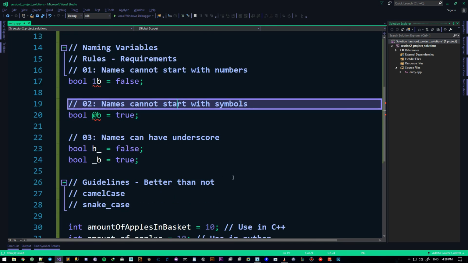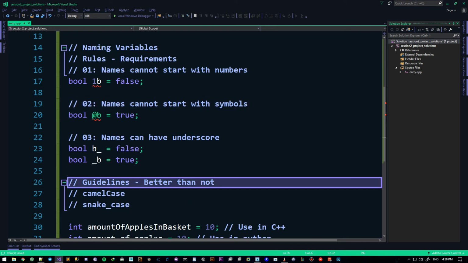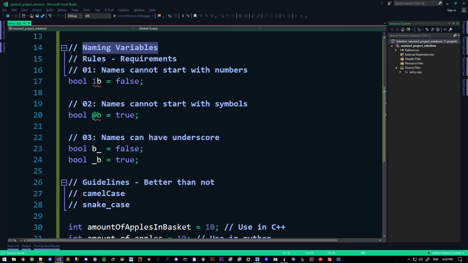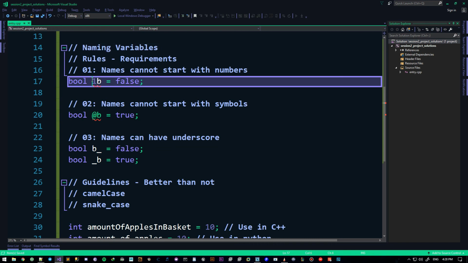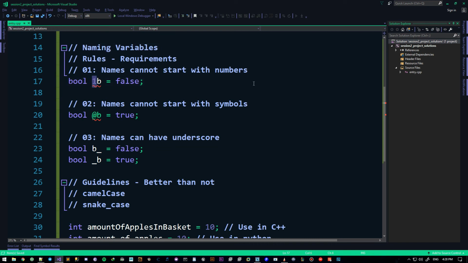One more point I need to make. This is not just limited to variables. You cannot name anything like this. You cannot name classes, functions, structs, enumeration types, nothing. This is just a basic naming convention for all of the C++ world. You can't start a variable name with a number. And so that's basically it for this video.